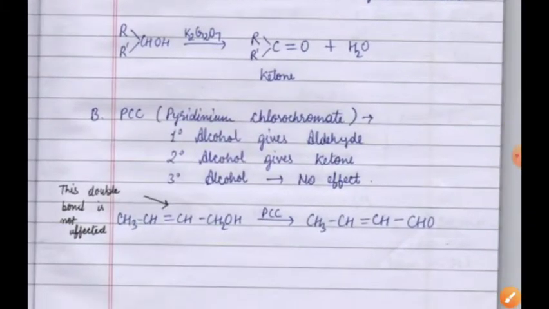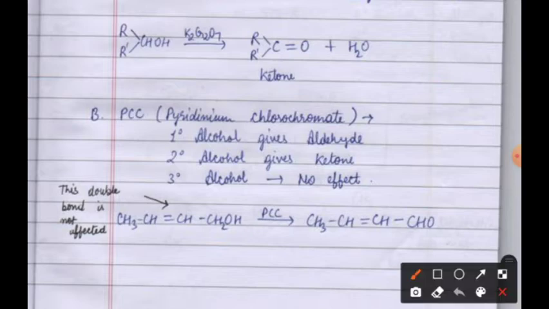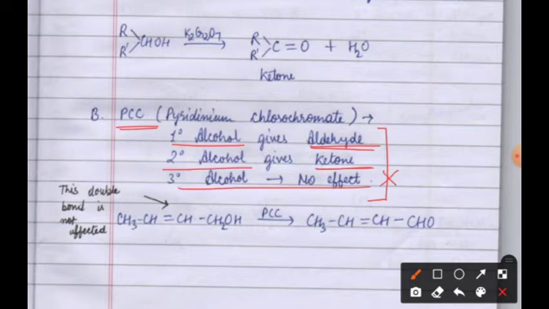Now, if we take any other oxidizing agent, suppose we use PCC. PCC is what? Pyridinium chlorochromate. In this case, we will get aldehyde from 1 degree alcohol, ketone from 2 degree alcohol, and there will be no effect on 3 degree alcohol again. See, in this compound, there is a double bond here, and this is what? 1 degree alcohol, since it is having a CH2OH group.